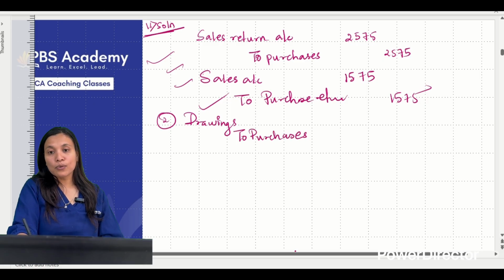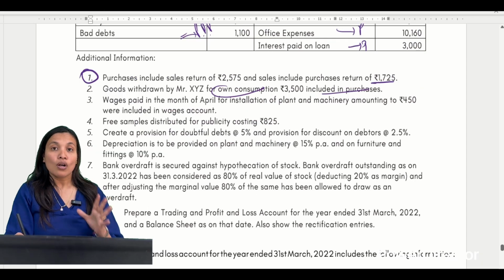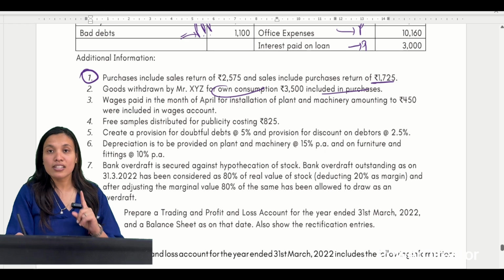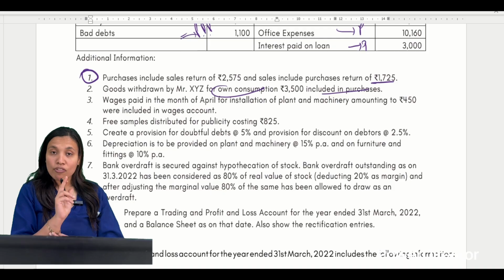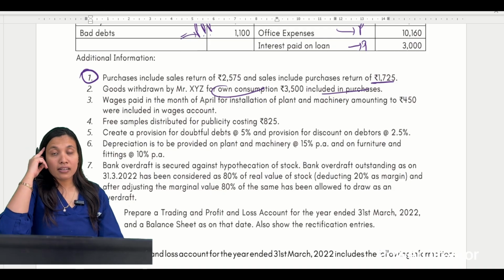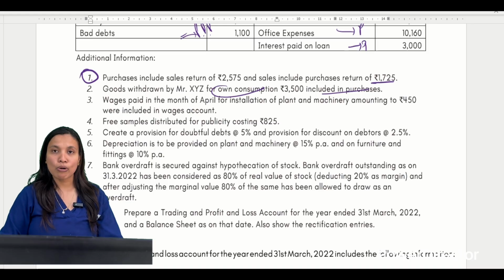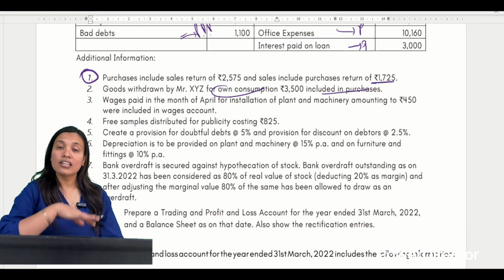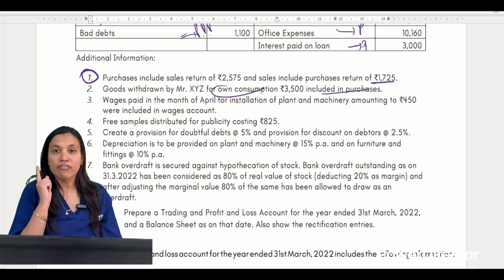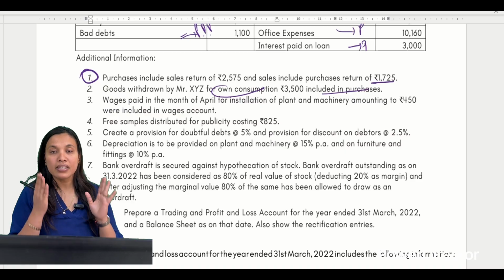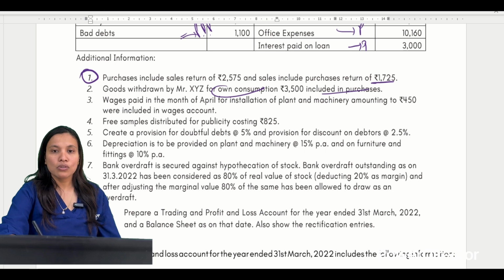You should be pro in doing the rectification entries. While doing rectification chapter only, I have said be thorough with this particular unit, because that's very important. See, rectification entries, they'll combine anywhere and give it to you. I've already said it. So if I know the entries very well, I can do it here very easily. Otherwise you will not be able to solve this problem, है ना? Not only here, they can include rectification in other chapters, other units as well. So rectification very important. Don't skip that particular unit. Try to understand those problems. Okay, chalo.